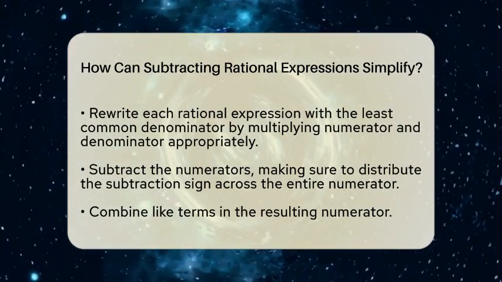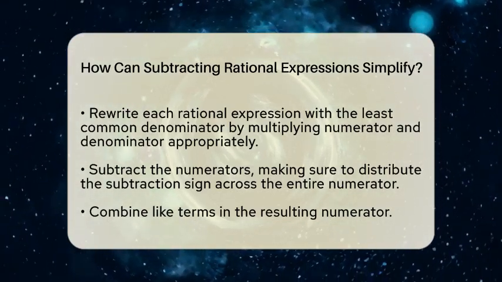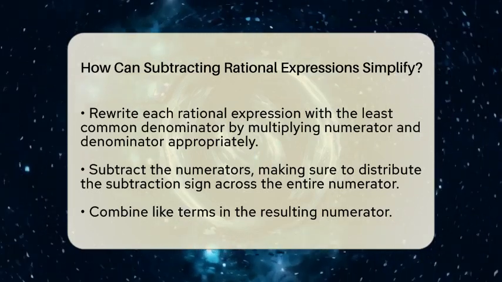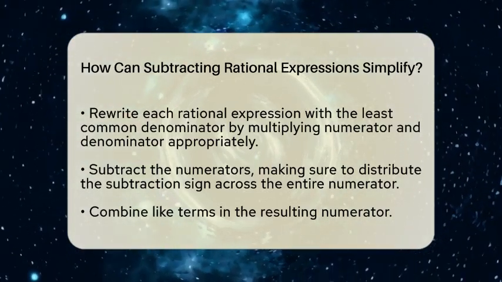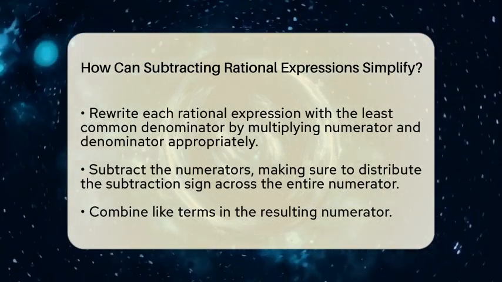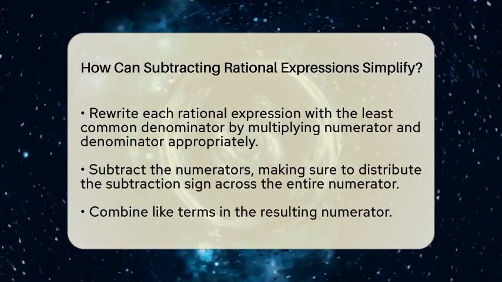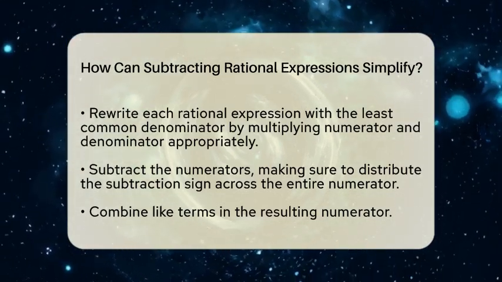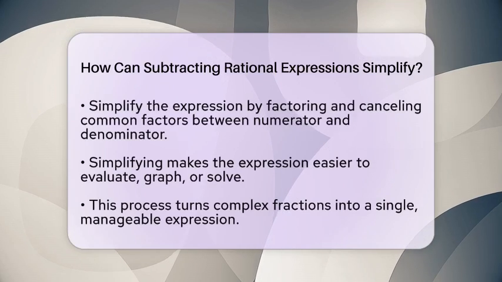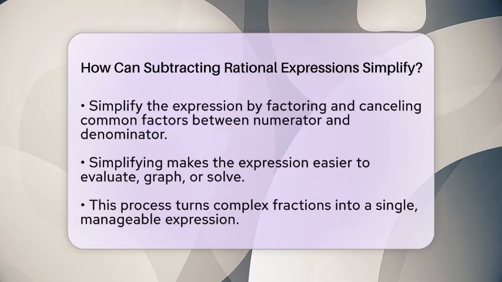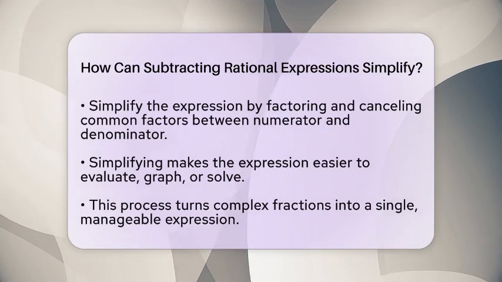Next, rewrite each rational expression with this common denominator. To do that, you multiply the numerator and denominator of each fraction by whatever factors are needed to turn their denominators into the least common denominator. This step makes the fractions compatible for subtraction. Now subtract the numerators. Be very careful to distribute the subtraction sign across the entire numerator. Once you do that, you will have a single fraction.